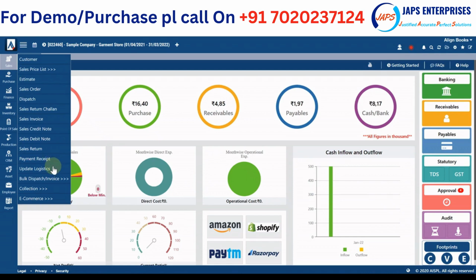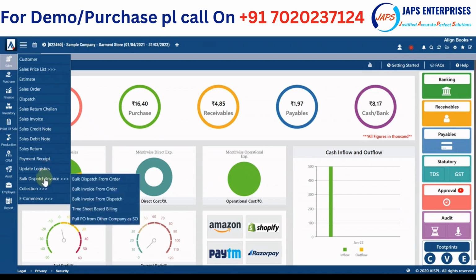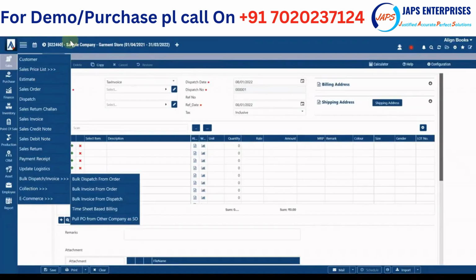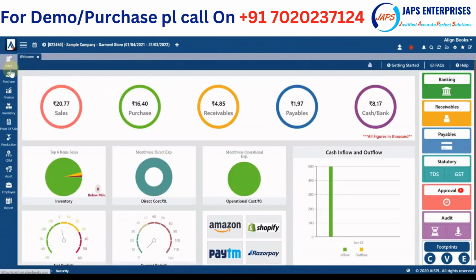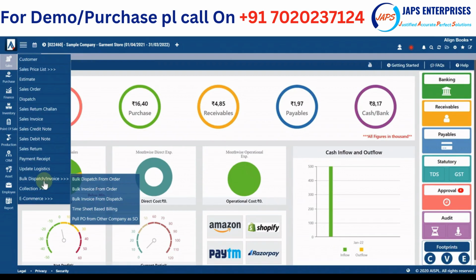And then we have provided some advanced options, like you can update your logistic details. Say today you generated 10 invoices and dispatched them, and now when you dispatch to the transporter, the logistic details were received. So you can update logistic details of all 10 invoices in one go. And again, we have provided some advanced options like bulk dispatch from orders. So say you generated 10 orders, and now you want to generate invoices in one go. So that can be done from bulk dispatch from order, or bulk invoice from dispatch, or bulk invoice from order.